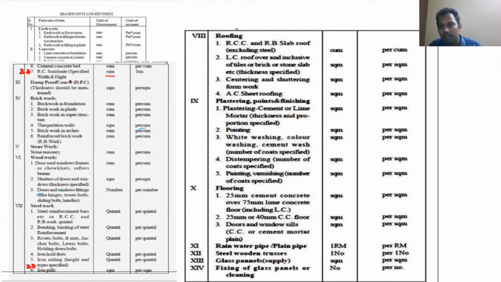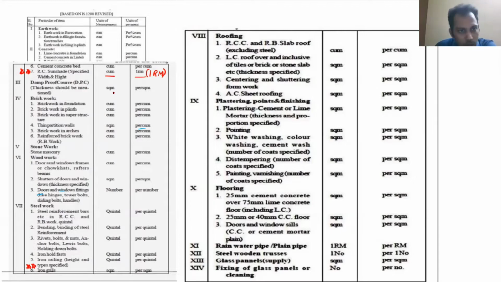You cannot calculate the concrete in square meter, only in cubic meter. That is why the unit of measurement is cubic meter. But the payment mode is running meter. This is very, very important. For an RCC sunshade, the measurement of the quantity of concrete needed is in cubic meter, but the payment will be done in running meter.